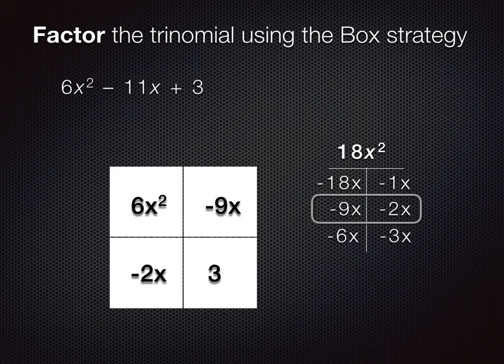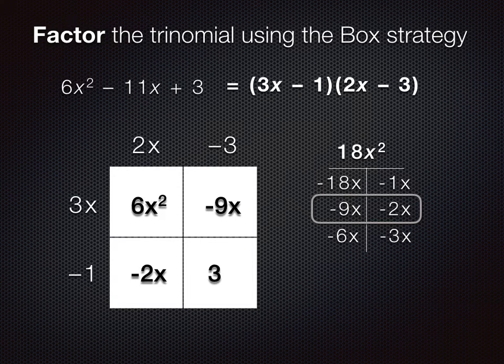And let's factor out of the top row a 3x. Now 3x times 2x will give you 6x squared. 3x times negative 3 will equal negative 9x. Negative 3 times negative 1 equals 3. We can now factor our trinomial as 3x minus 1 times 2x minus 3.